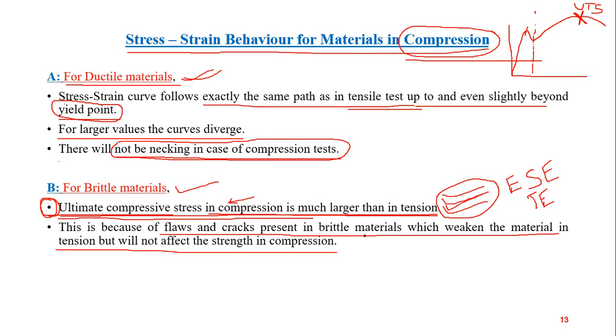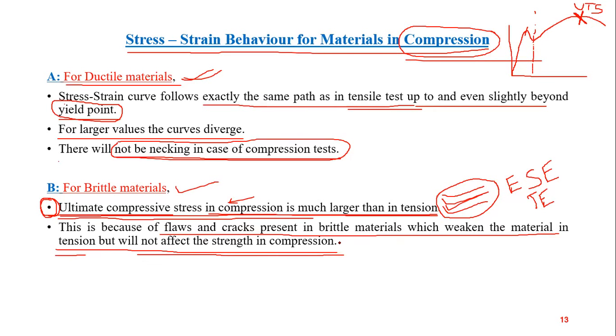flaws and cracks are present because the material is brittle when there is sudden cooling of the material. So grains are not able to properly grow as they have less time to attain larger size. So the material becomes brittle. And since the cooling process is very fast, there will be flaws and cracks present in the brittle materials. So due to this, the tensile strength decreases, but it will not affect the strength in compression.